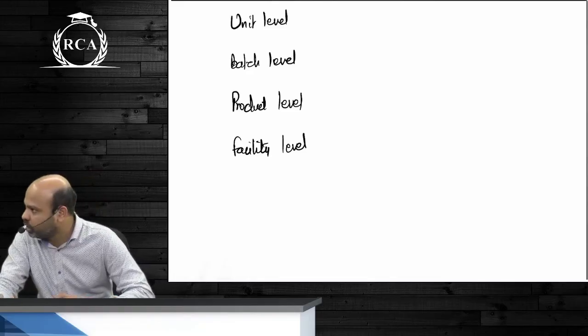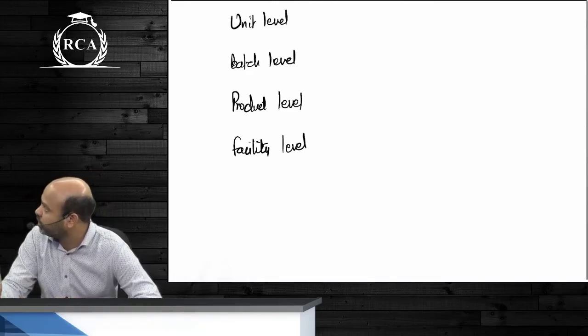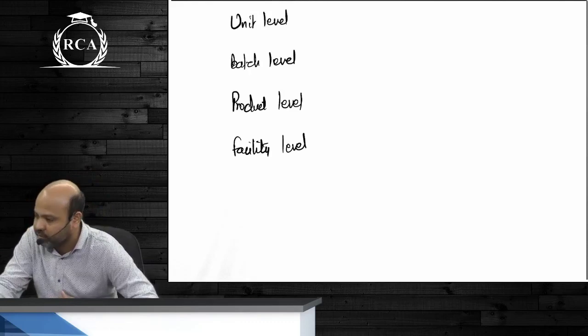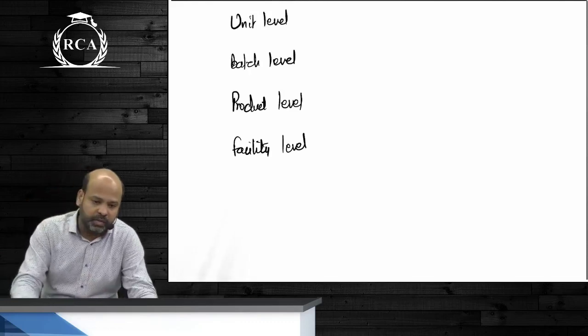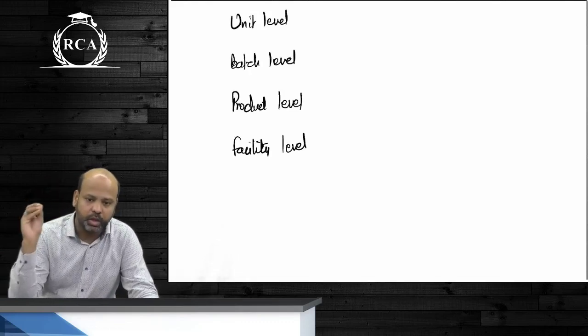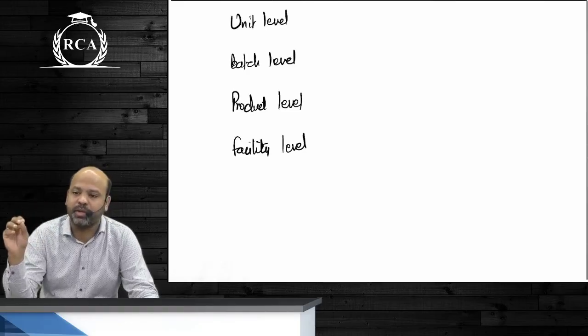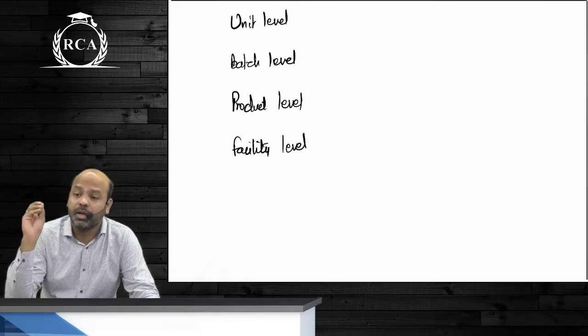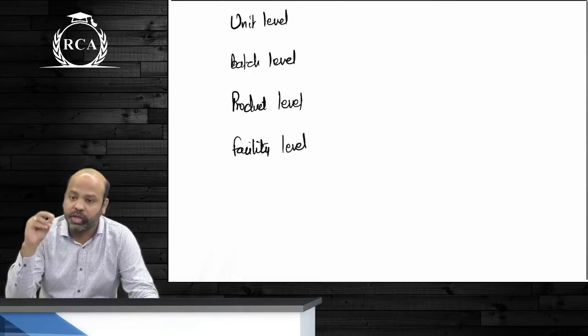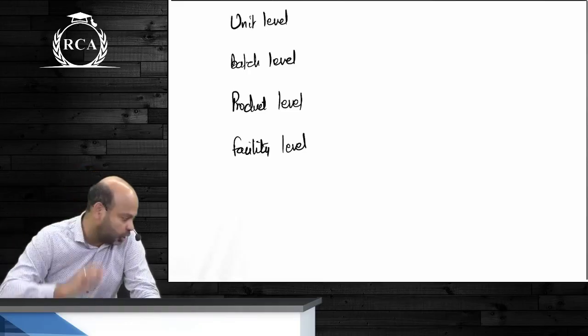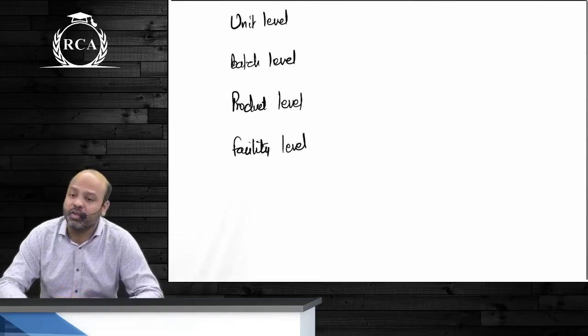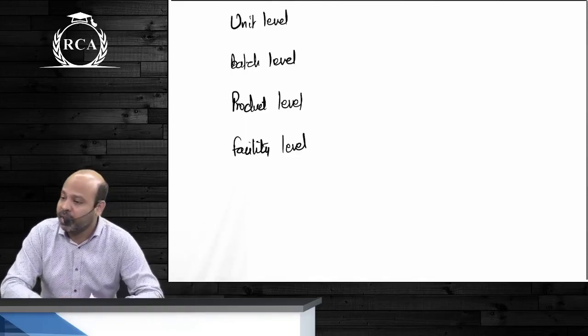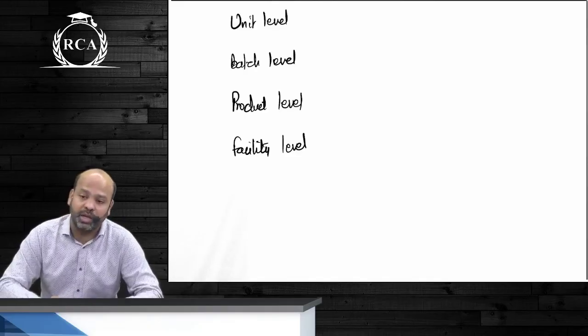Are we clear? So you divide your activities into these four categories, beta. The main point of all of these is the same. You are not incurring all expenses that are driven by machine hours or labor hours. So that is why instead of allocating all the overheads, guys, on the basis of machine hours or labor hours, we will identify expenses based on the activities for which the expenditure is being incurred and then try to establish a relation between that activity and the end product.